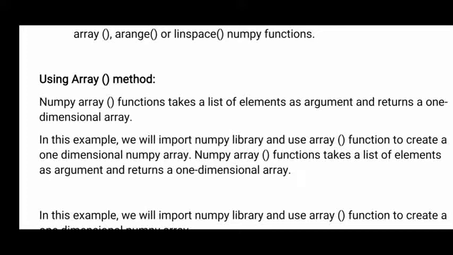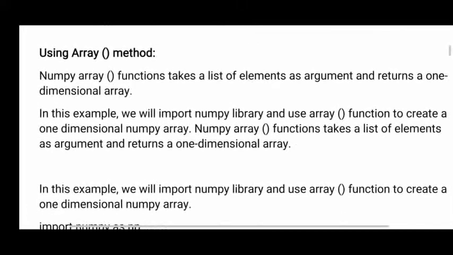So understood this point? The array function you are getting from the NumPy package, and in NumPy, this function is creating an array with whatever elements you want. All those elements are passed as arguments to the array function. So when you pass the arguments to the array function, with those arguments it will create a one dimensional array, or you can say that whatever array elements are there, that should be the array function arguments.